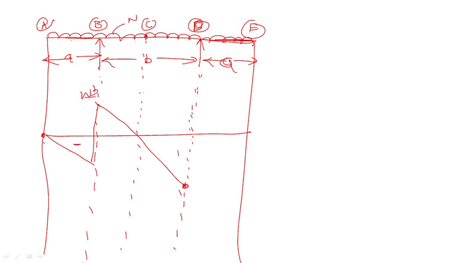W into B by 2, and this one also WB by 2. Okay, so next is W into A, here also W into A, here this one is 0, right?